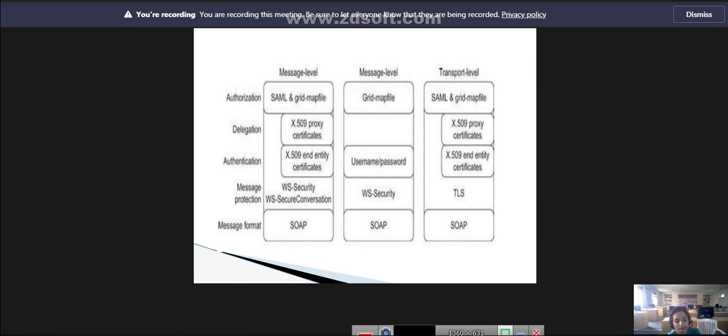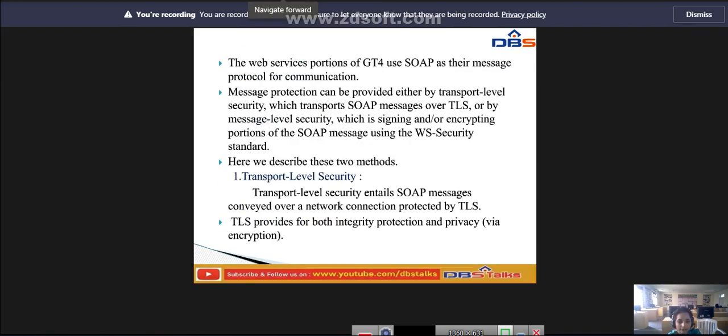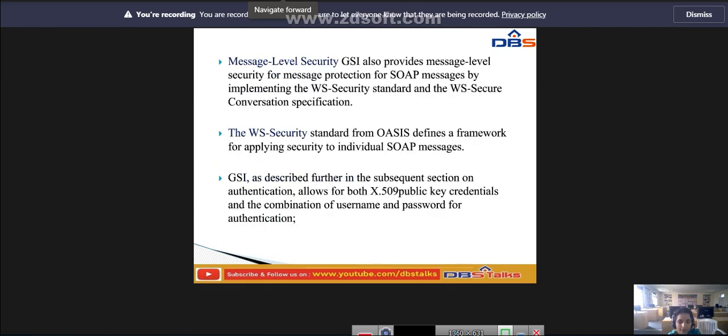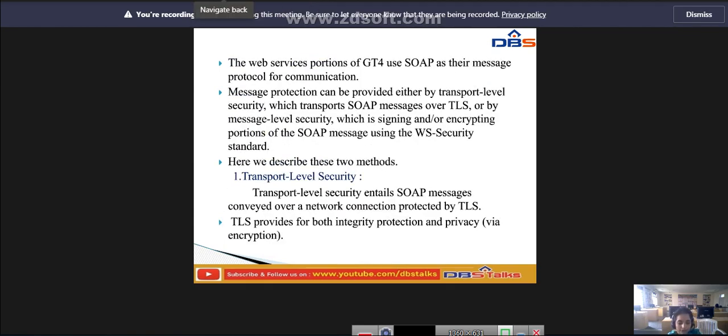Here we have two methods: transport level security and message level security. What is meant by transport level security? It entails a SOAP message conveyed over a network connection protected by TLS. TLS provides for both integrity protection and privacy, via encryption.